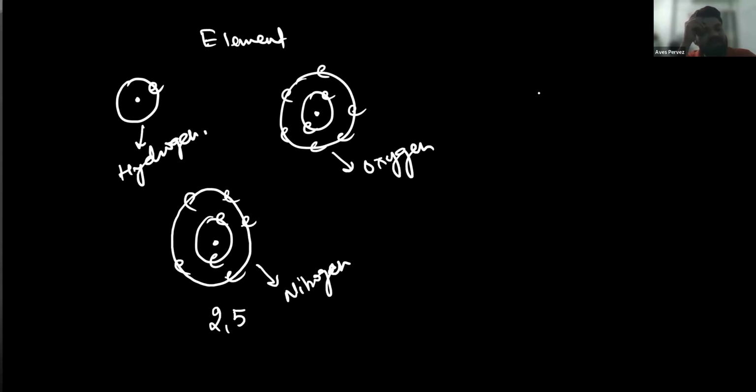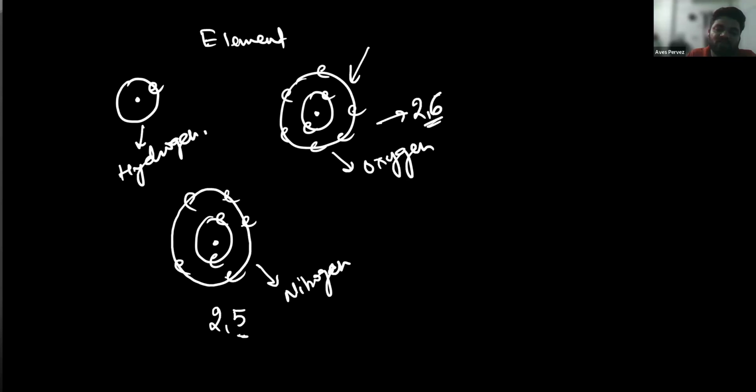An element is a substance that consists of only one kind of atom, and different elements have different kinds of atoms. For example, every oxygen atom is going to have this kind of atom. There is only one difference between the nitrogen and oxygen atom: one electron.